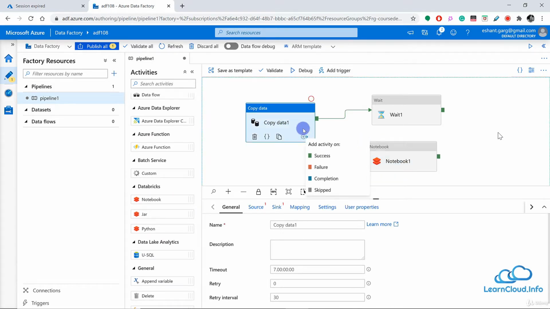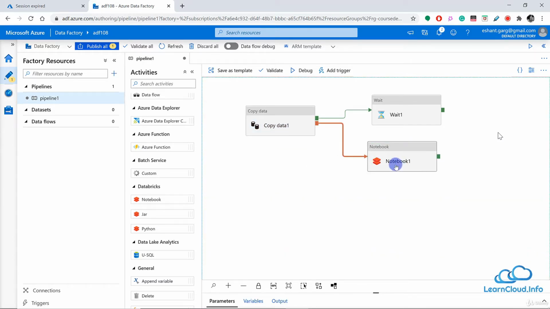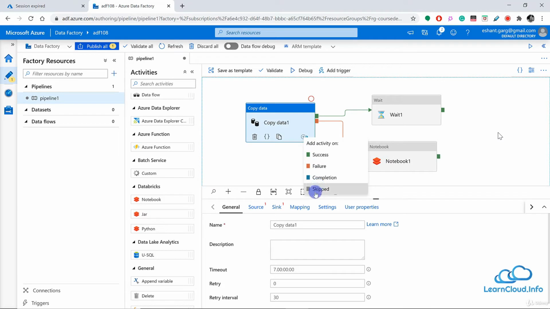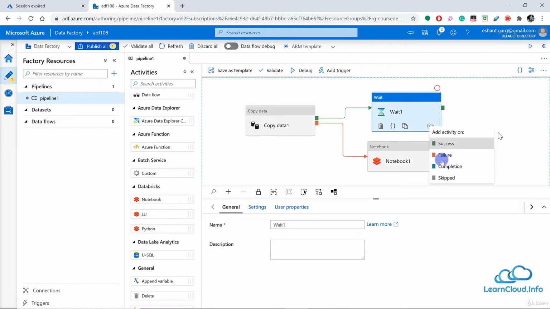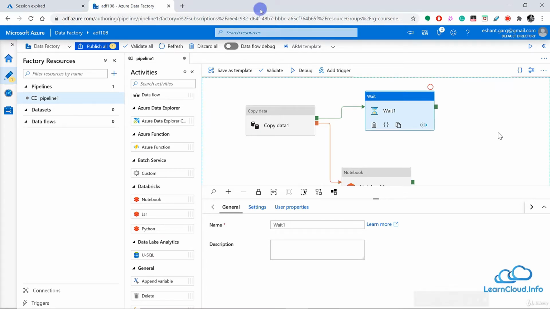So if this fails, then I want to execute my notebook of Databricks. Similarly, I have if this completes, whether it's a success or fail, or if I want to skip this. So basically, we have different properties of every activity. And based on the result of this activity, I can design the flow, how my next activity should run. And this is very similar to SSIS if you're coming from that background.